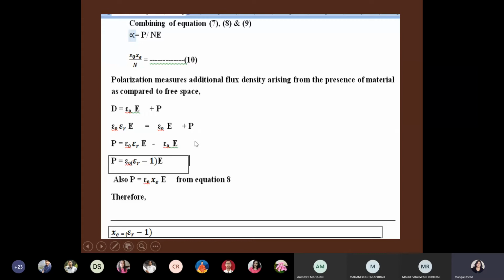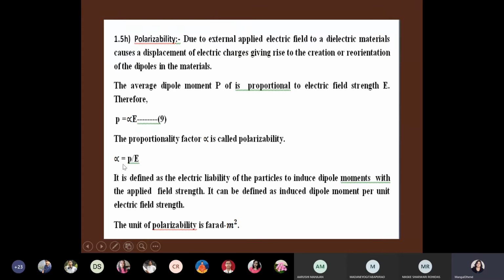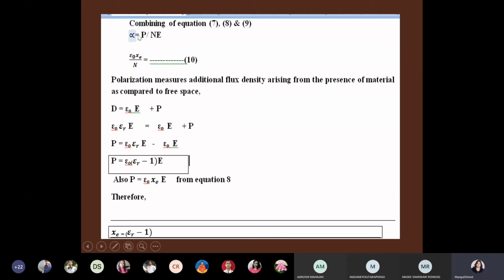So in this formula, you just put dipole moment is equal to what? Dipole moment is equal to this total P upon N. So here capital P upon N will be there, and alpha will be equal to this. Alpha will be equal to P upon N. Now that is equal to epsilon 0 chi E upon N. Now that we will see.